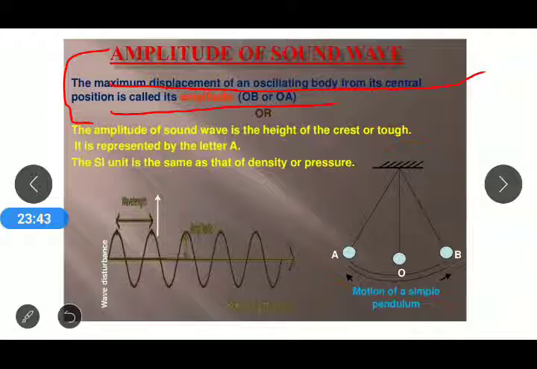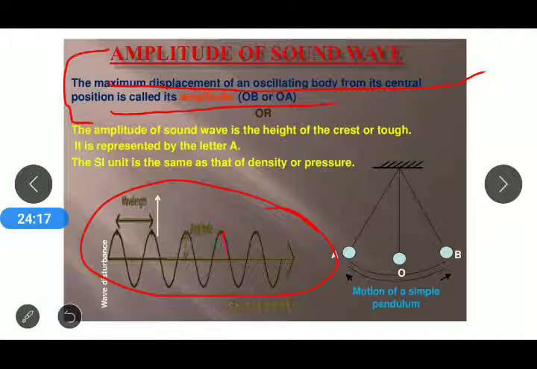Basically the waves can be represented like this. This is the representation of the sound waves, and that is a type of graph between the density of the medium versus the time, or you can say pressure versus time. This is the type of graph we have represented here.